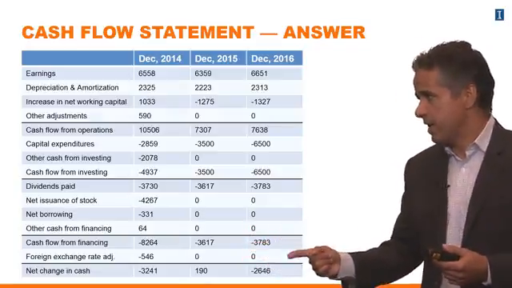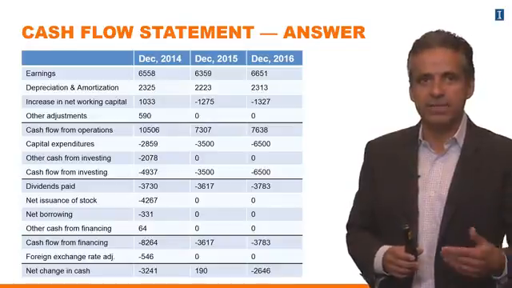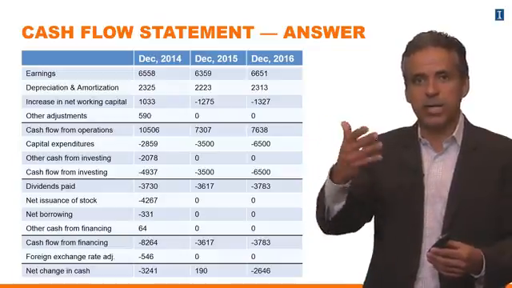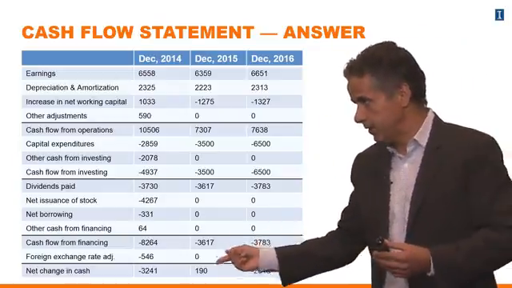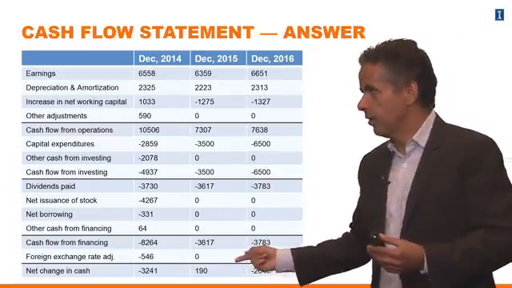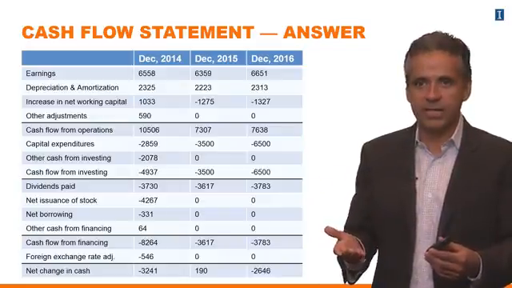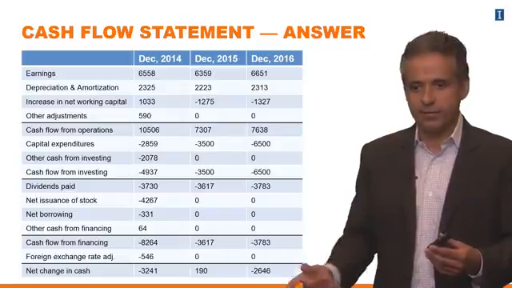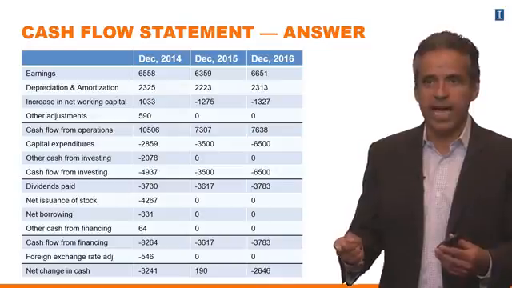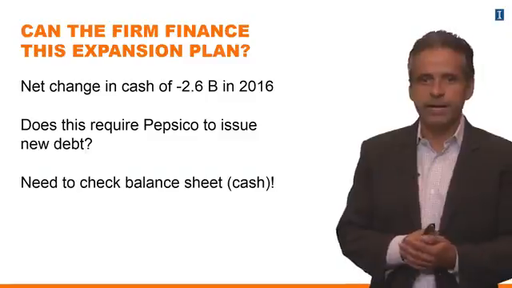So we come up with the cash from financing here, and then at the bottom we can estimate the net change in cash. That's the amount of cash that PepsiCo is going to be generating in 2015 and 2016 according to our financial model. So just to put words to it, if our model is correct, PepsiCo is going to be generating $190 million of cash in 2015, and then it's going to be generating minus $2.6 billion of cash in 2016. Okay, so that's what we come up with.